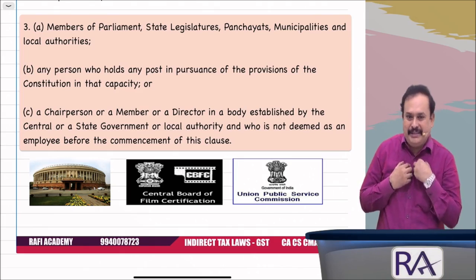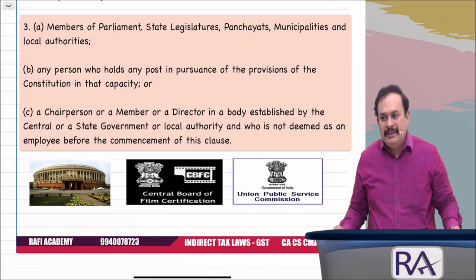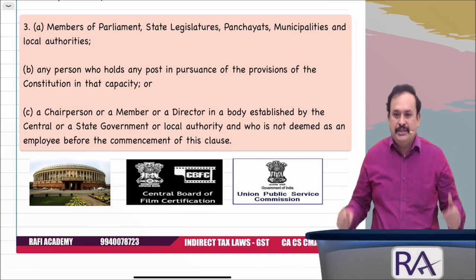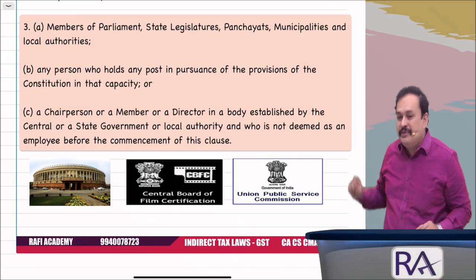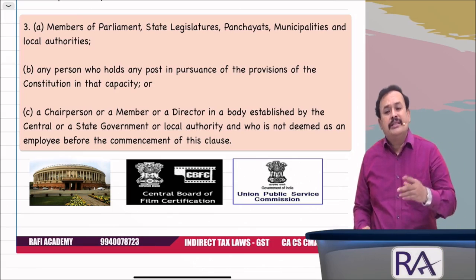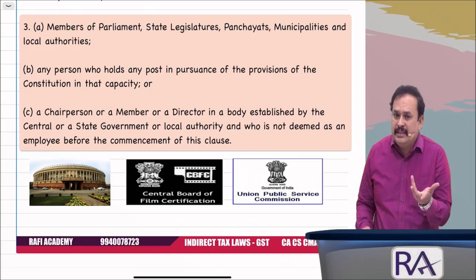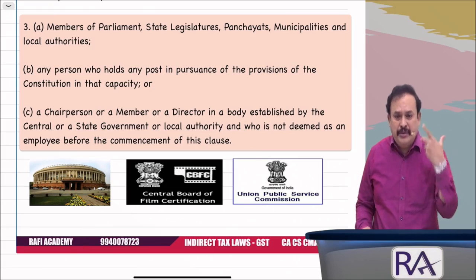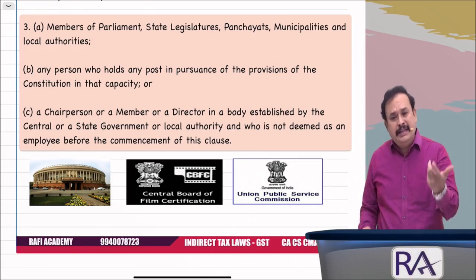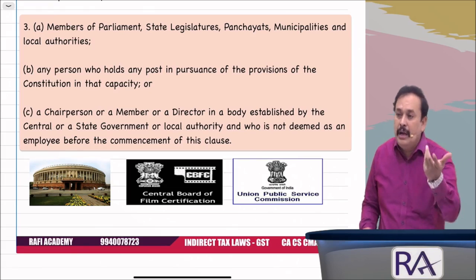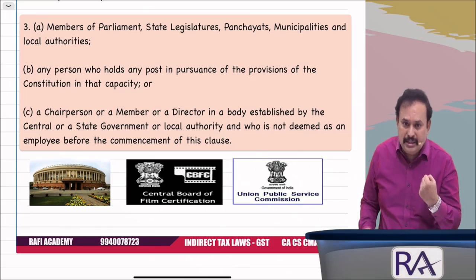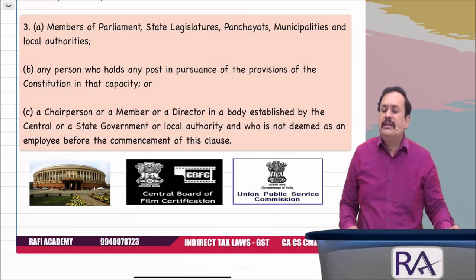I am a public servant, a political party representing the public at large. So, in that case, it is specifically mentioned that it is not a supply. If I receive any consideration for my travel, boarding, lodging, eating, drinking, because I am attending the parliament session, therefore I am eligible to claim my expenditures, which is not a supply.